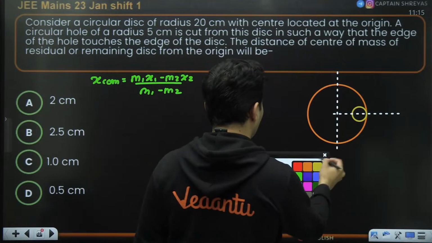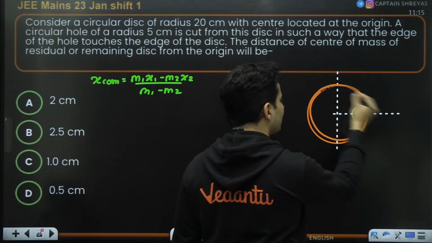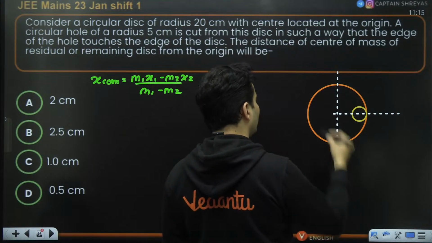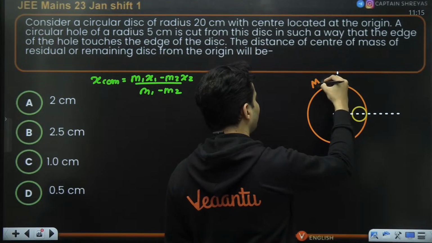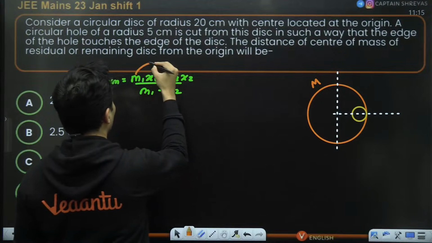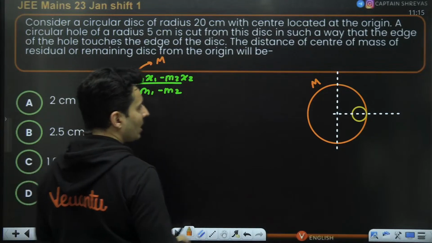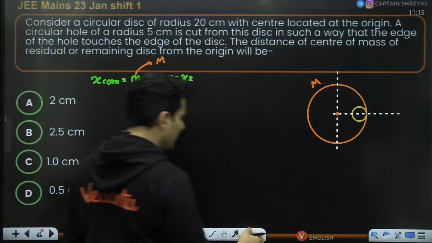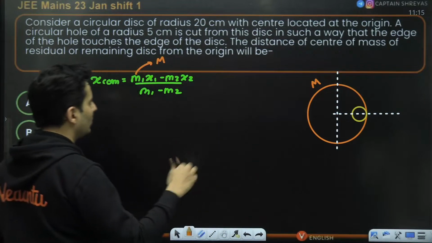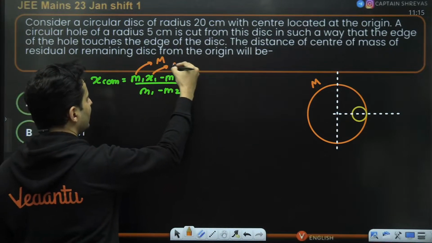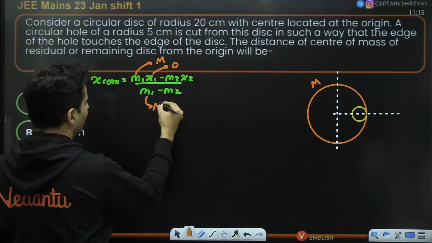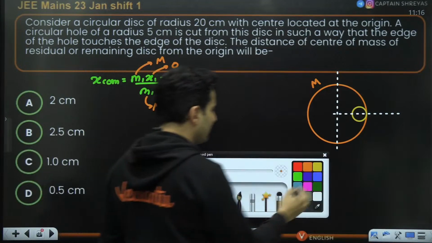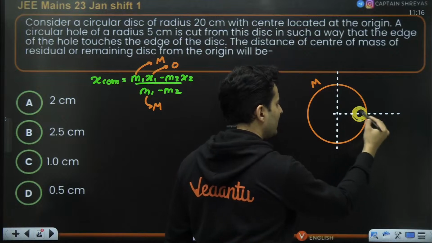First of all, m1 is the complete disk without this hole. If you take that complete disk without the hole, let's say the mass is m. So technically this m1 is nothing but m. If you see the total disk, the center of mass would have been at the origin without the cutout. So x1 technically is 0. So m1 is nothing but m. This much part is at least done. Now let's go on to the part which has been cut out.